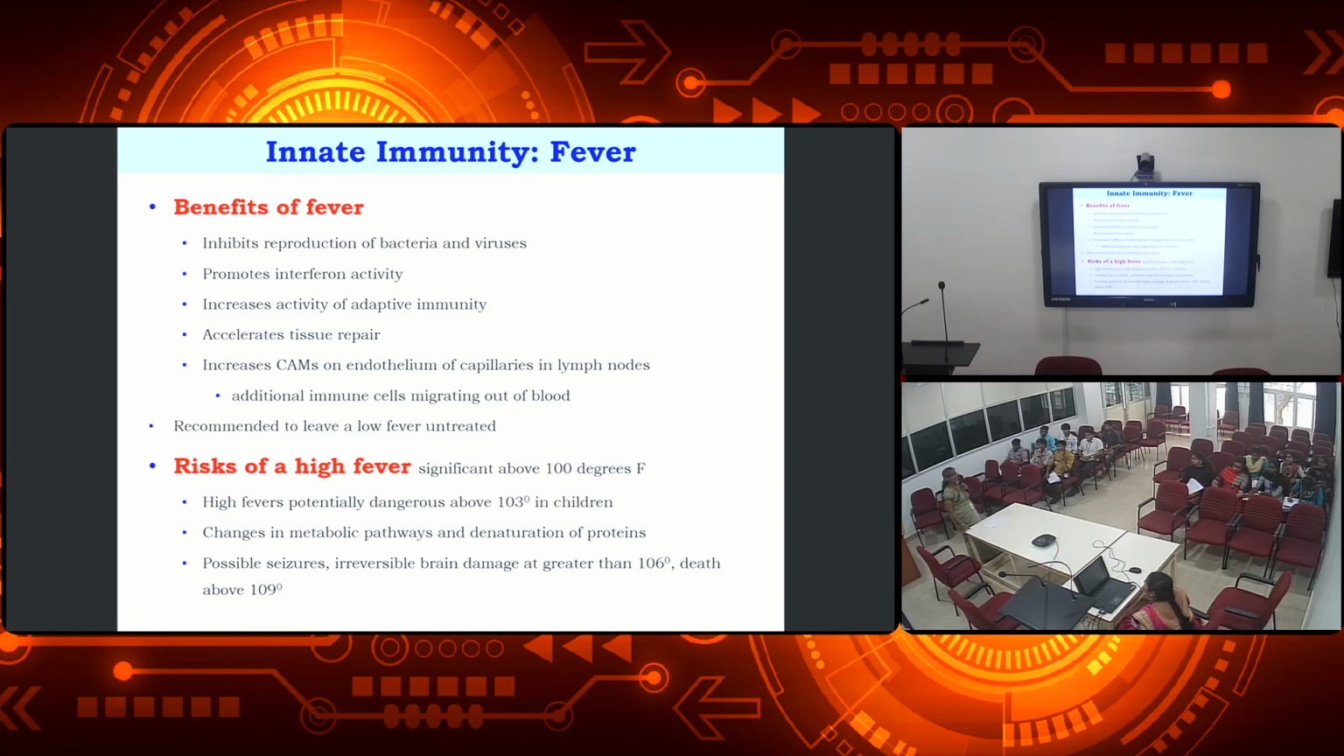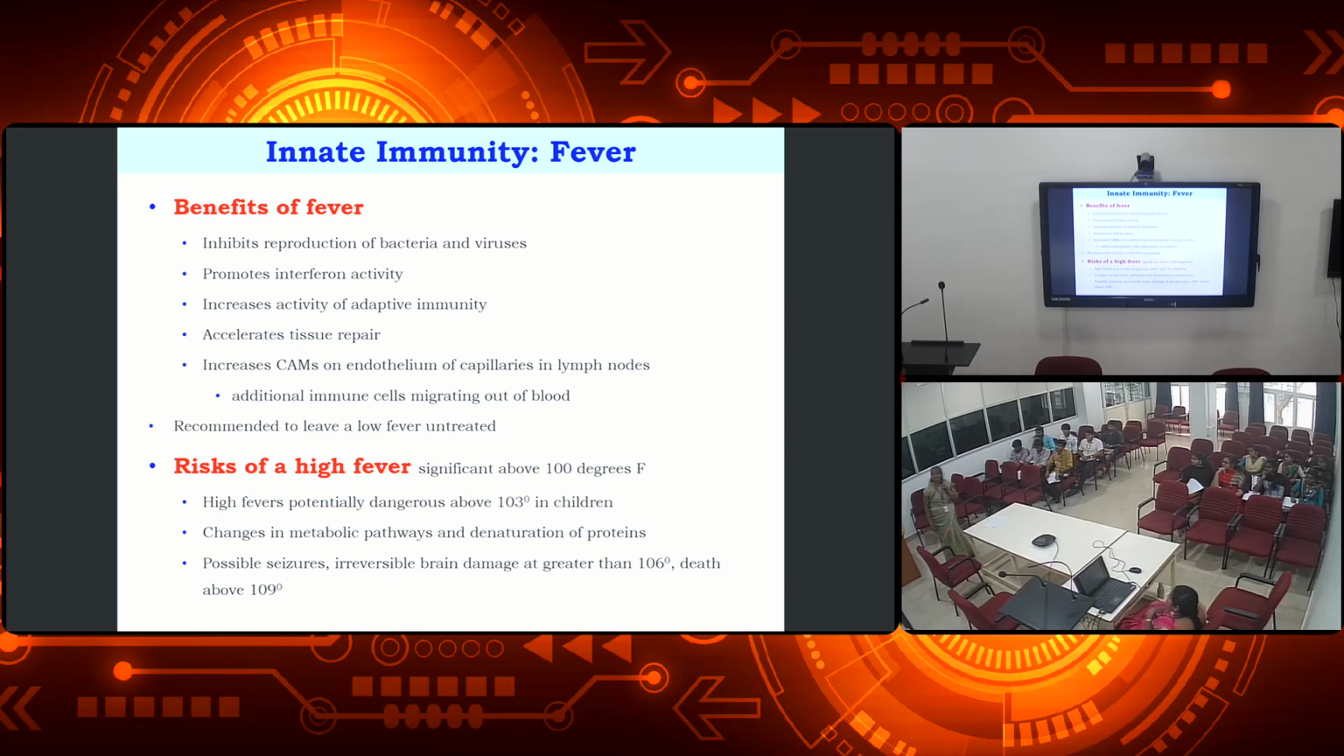So what are the benefits of the fever, right? As I said, we have the benefits as well as the risk of a fever. The benefits are that it inhibits the reproduction of the bacteria as well as the virus, it promotes the interferon activity, and it also increases the activity of the adaptive immunity, which we are going to discuss next.